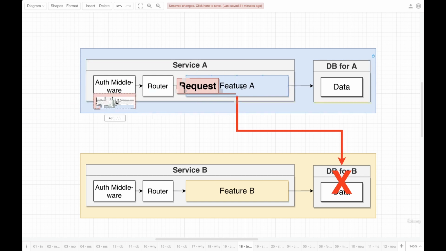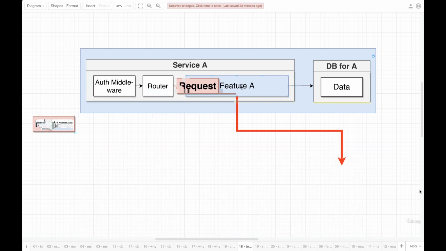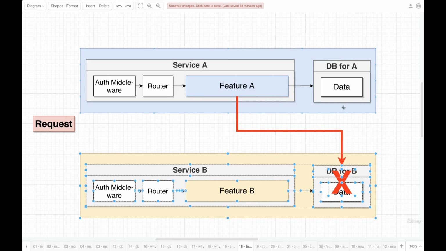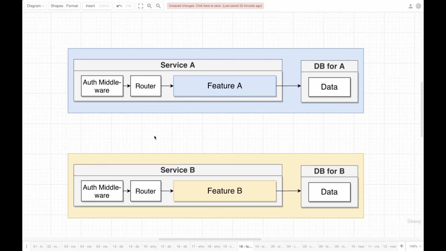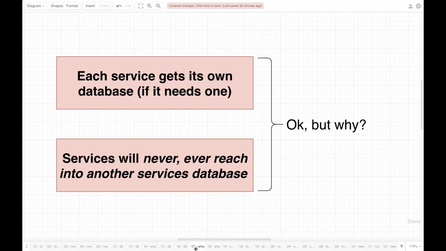Instead of just losing service B, we would now also be losing service A. By giving each service its own database and making sure that each service relies only on its own database, we dramatically increase the uptime of our entire system.